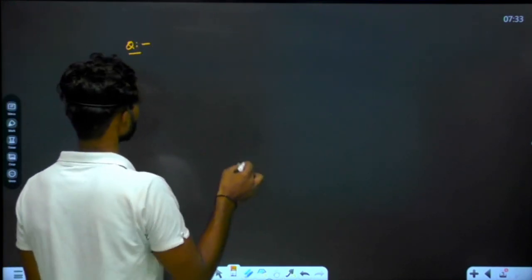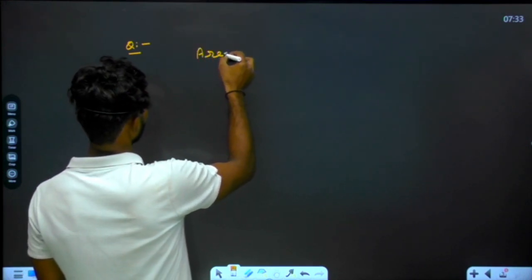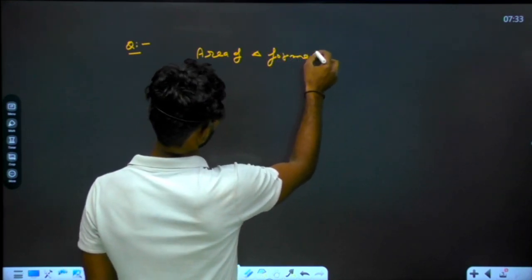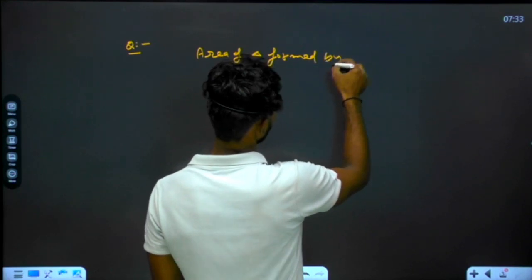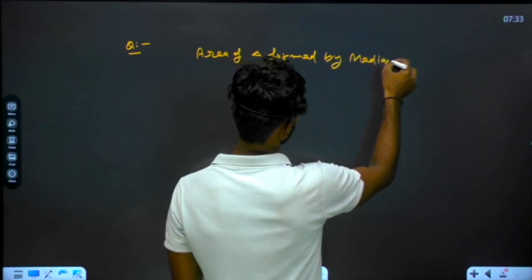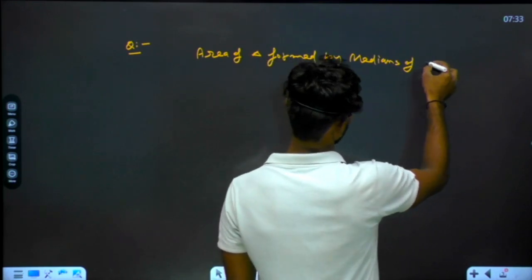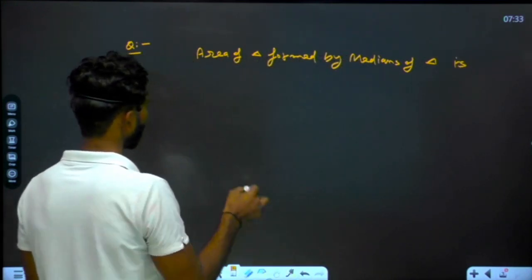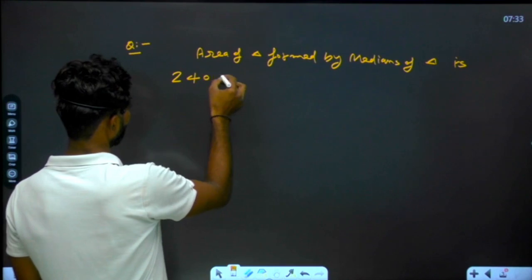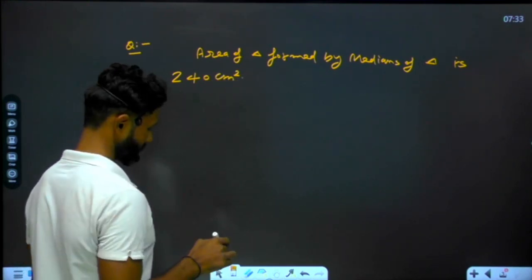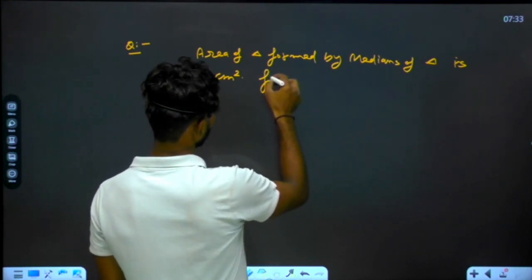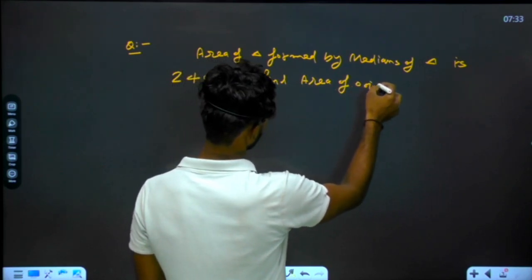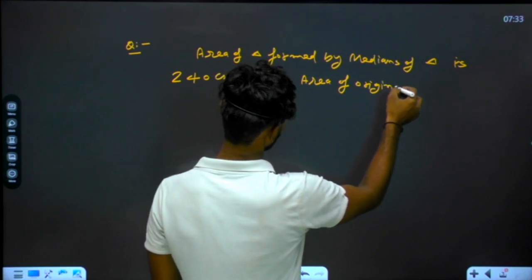Suppose area of the triangle formed by medians of a triangle is 240 centimeter square. Find area of original triangle.